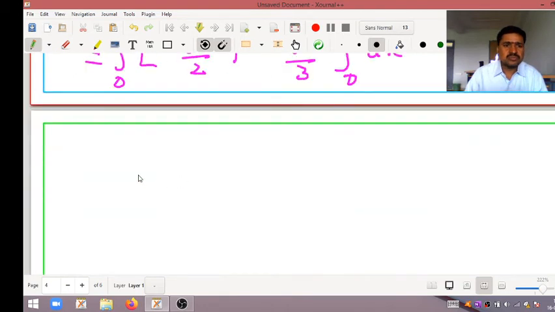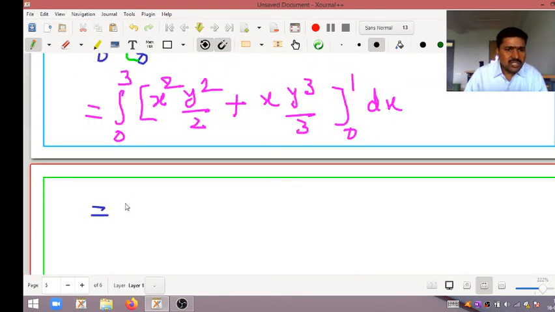Okay, now here the integral 0 to 3, right as it is. Now we want to apply limits where y is there. Don't get confused: if you replace x instead of y, it is totally wrong. So where y is there, in that place we want to apply the limits. So x square by 2, right as it is, into where y is there, in that place we want to apply the limits.